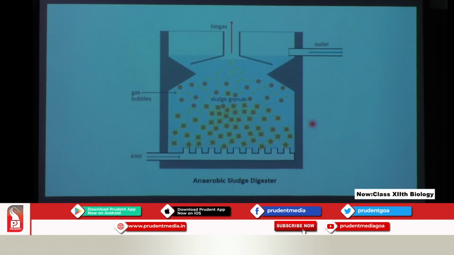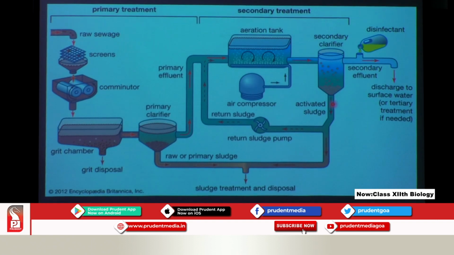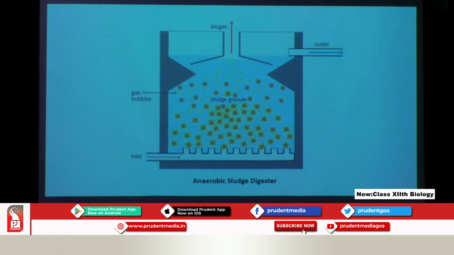Now the sludge. See what we have seen here: raw or primary sludge is formed here, and here this is the activated sludge. Why is it activated sludge? Because the bacteria are present. That's why it is activated. Now this sludge which is formed is then sent to other tanks for anaerobic digestion. Now here I have tried to show how the anaerobic sludge digester looks. This is an anaerobic sludge digester.